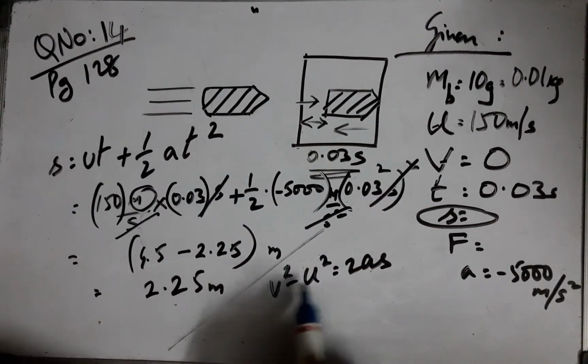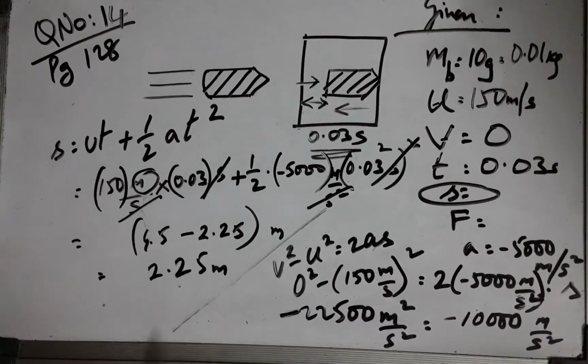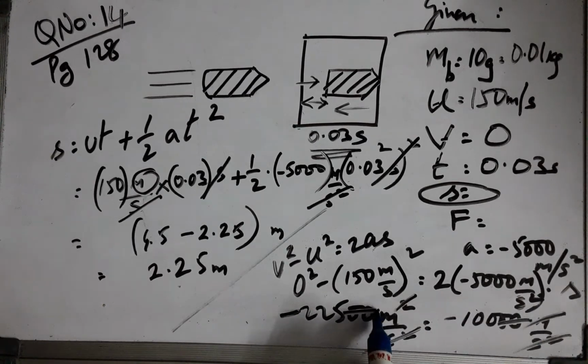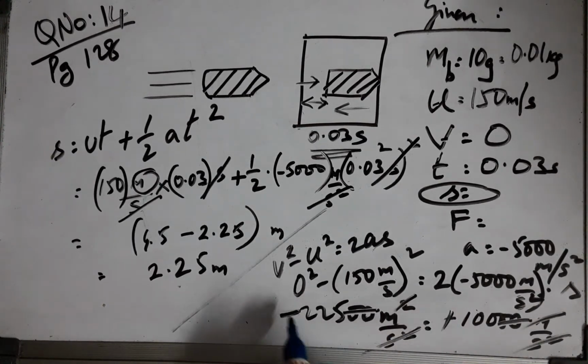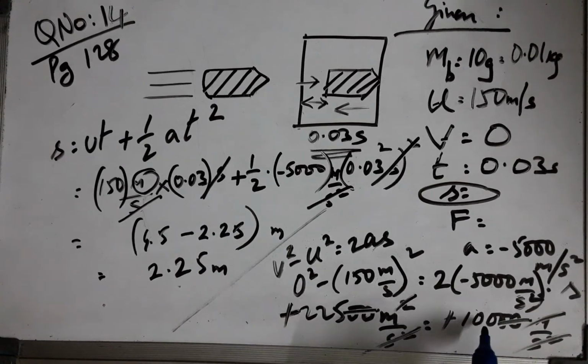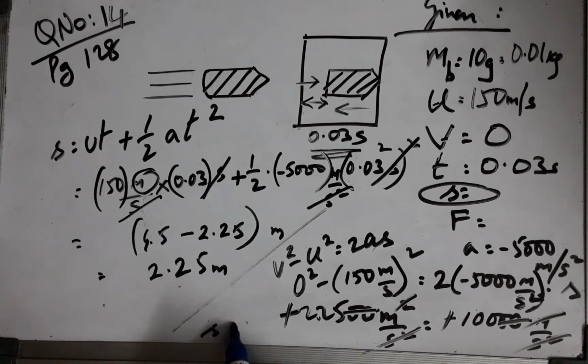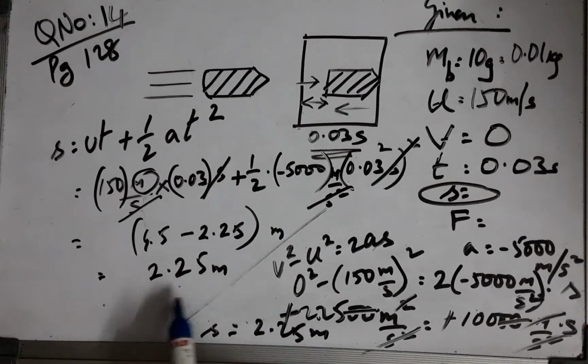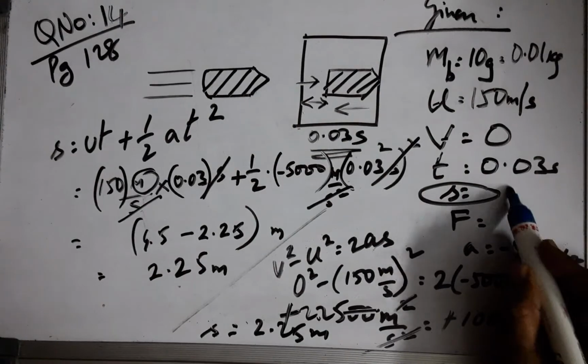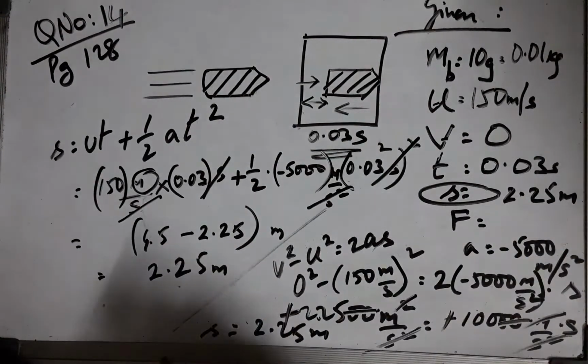And the same answer can be procured by applying this formula also. As you can see, application of this formula cancels the square part and the zeros go, and the negatives will give the plus sign, and these two zeros will go here, and therefore S will be equal to 2.25 meters. So the application of two formulae gives the same answer. So we have this in hand.